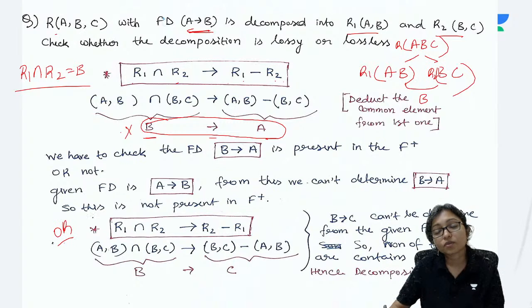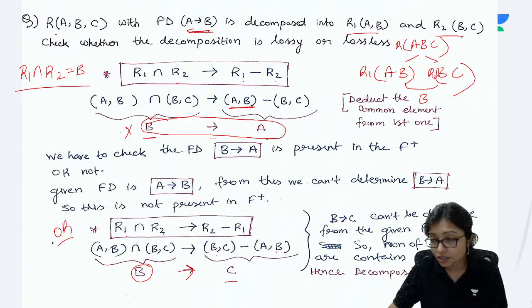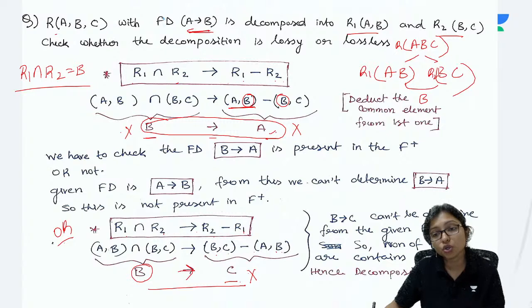This is the OR. OR means R1 intersection R2 implies R2 minus R1. Is it satisfying? Here B implies BC minus AB. So BC minus AB is C. How to do it? From the first table, I will remove the common one. The common one is B, that's why it is A. So B implies A. Here it was B implies C. Is it there? B implies C is also not there.